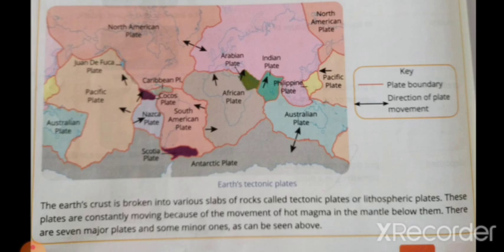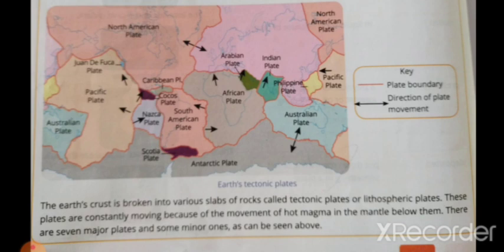These are called tectonic plates, or lithospheric plates. The crust means the outer part, isn't it? When it is broken into various slabs of rocks, it is called tectonic plates. These plates are constantly moving because of the movement of hot magma in the mantle. Where is the mantle? Below the crust is the mantle, isn't it?